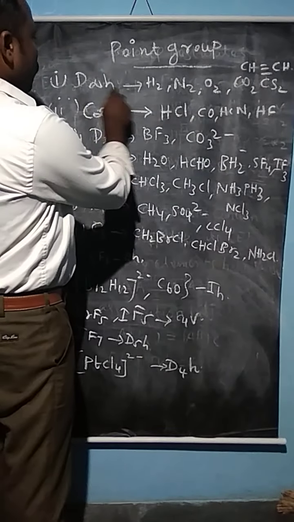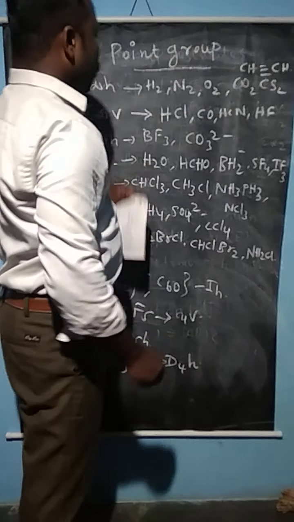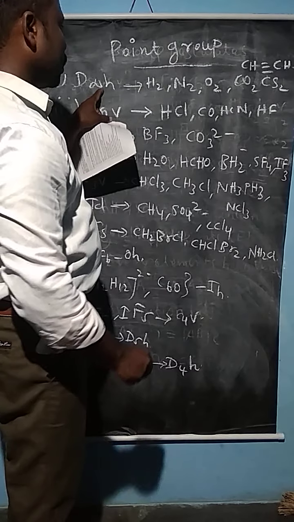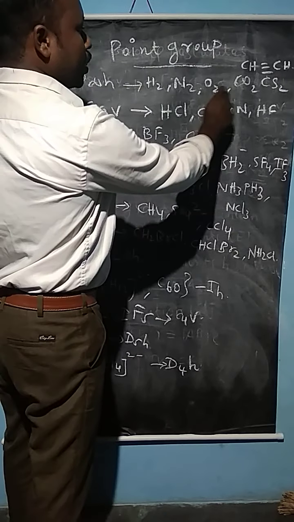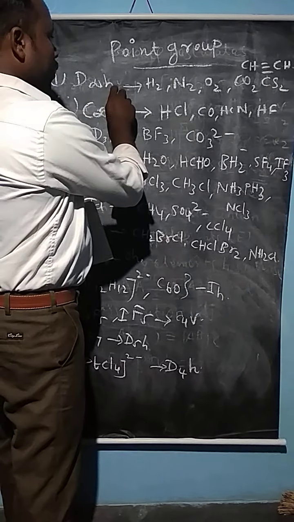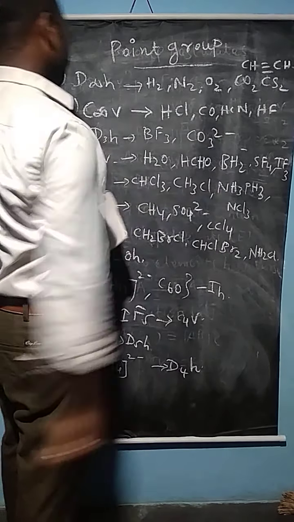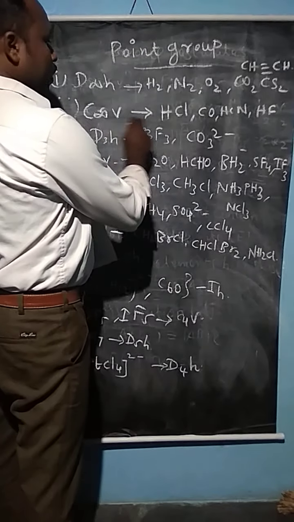First of all, D∞h. Linear molecules have the point group D∞h because they have the horizontal plane and the center of symmetry. So, infinite-fold rotation is called the D∞h point group. Here, the C∞v.